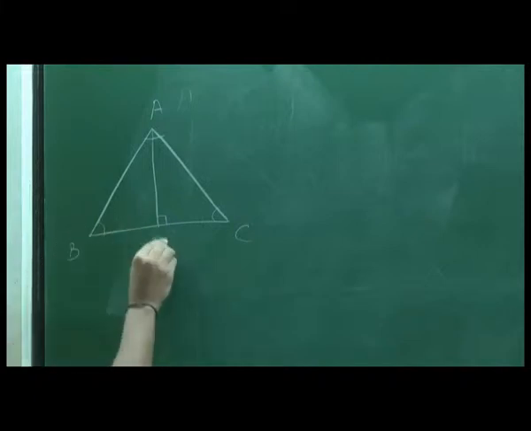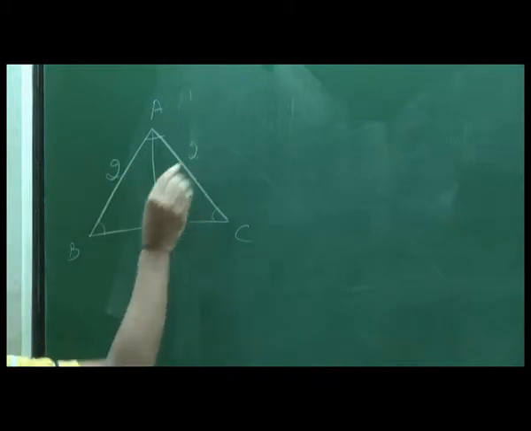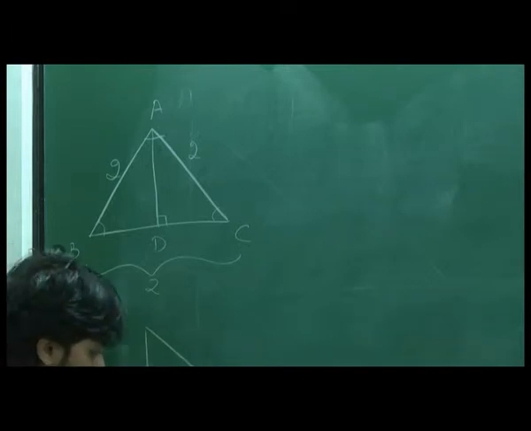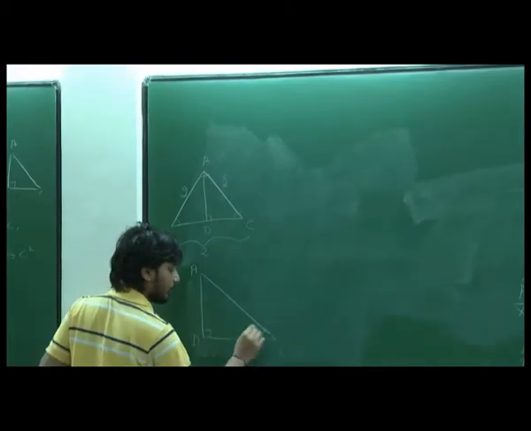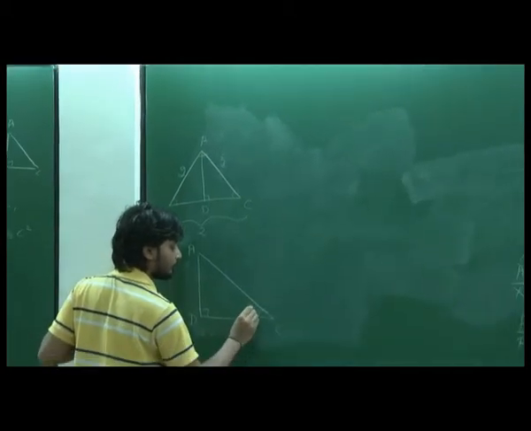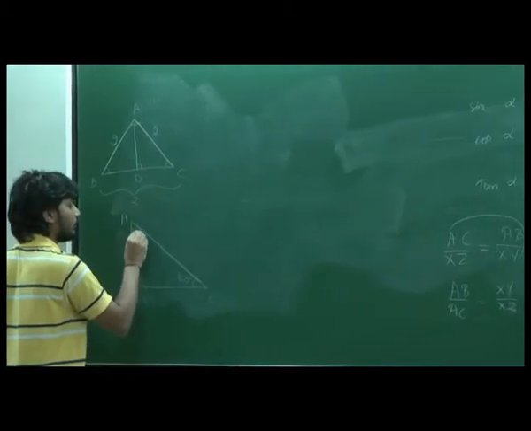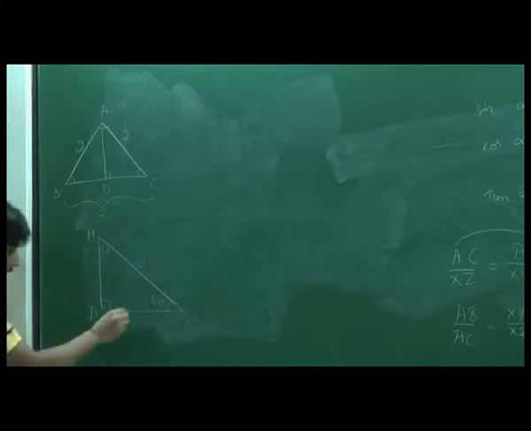So let's enlarge this part of the triangle. Okay, initially let the sides be 2 centimeters each. Okay, the whole thing is 2 centimeters. Let's enlarge only one of these halves. So this is A, D, C. The angle we have here is 60 degree. The angle we have here is 30 degree. What can we tell about the sides? This is always 2, right? This is 1. What would be this?